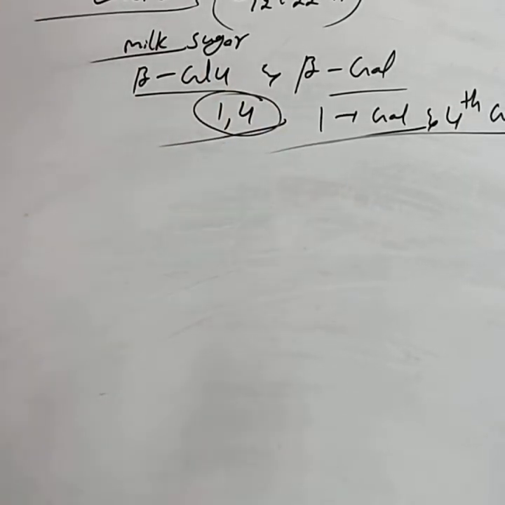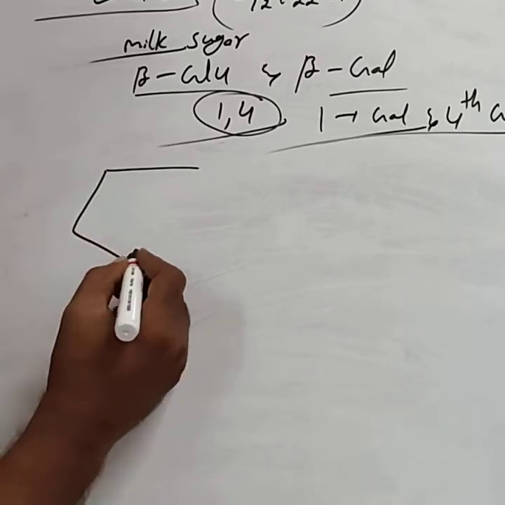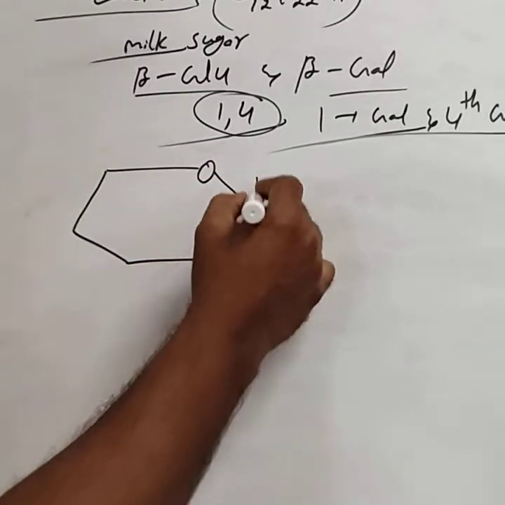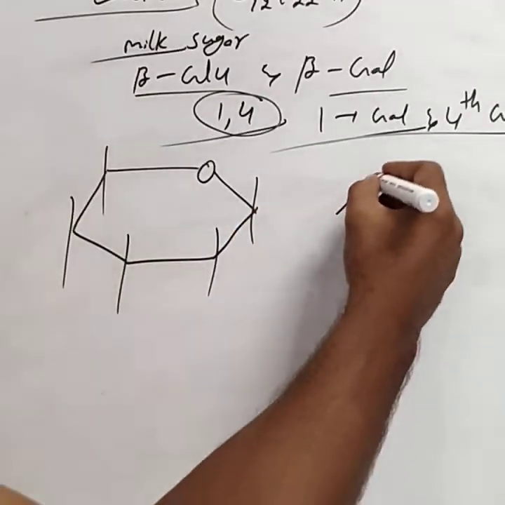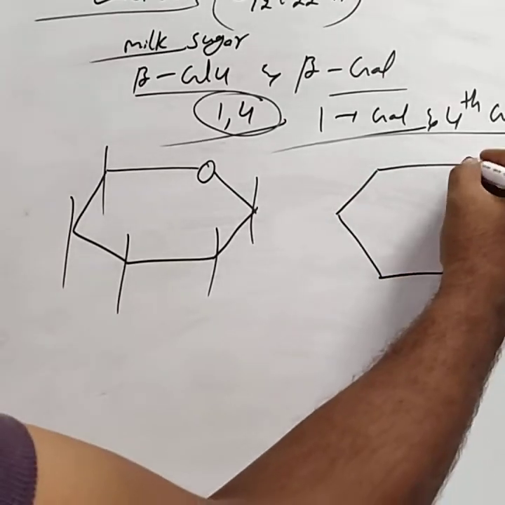Then write the Haworth structure of lactose. To write that Haworth structure, first consider the galactose in the beta form. You have to consider beta. Another one is the glucose molecule.